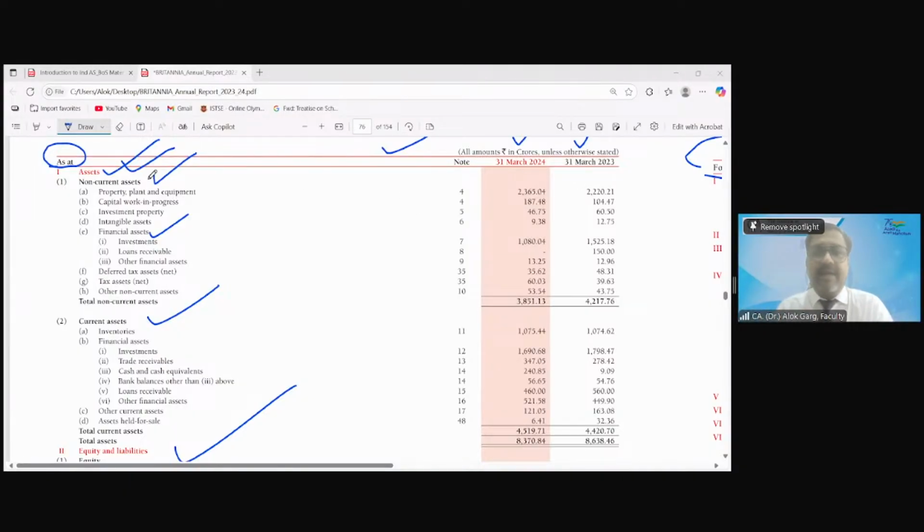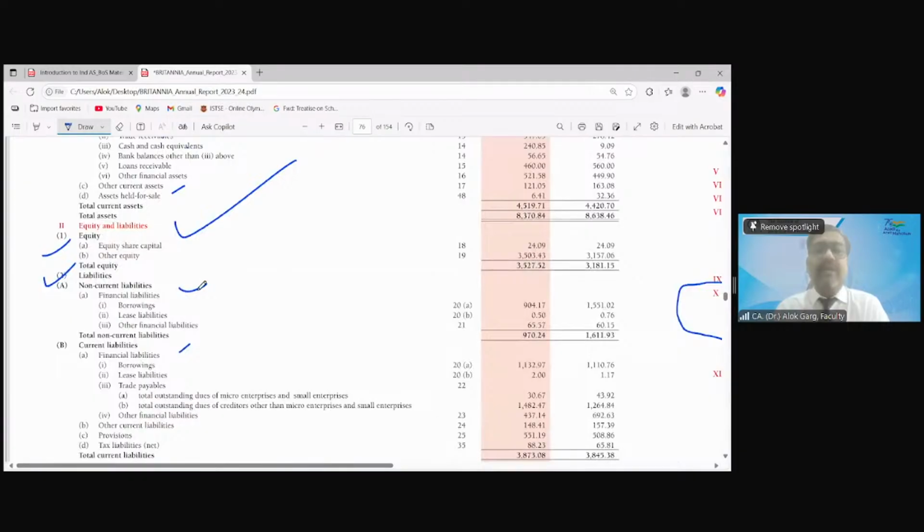One year comparative is required. It starts with asset, then non-current asset, then property, plant and equipment, CWIP, investment property, intangible asset, financial asset. The format also tells you that you have to bifurcate your assets and liability into financial and non-financial also. You need to call out financial, but you don't need to call out non-financial, right? That will be understood automatically. Like deferred tax asset, other non-current asset. Then your current assets are there: inventories, then financial asset, investment, trade receivable, cash and cash equivalent, bank balances, loans receivable, other financial asset, other current asset, asset held for sale.